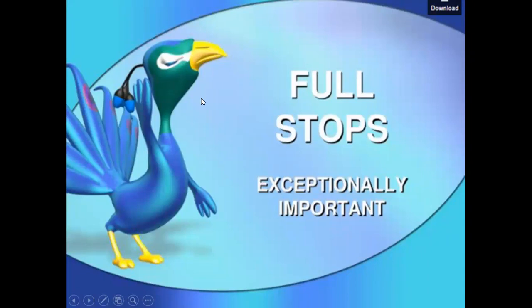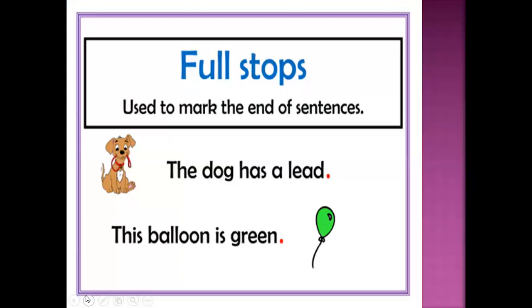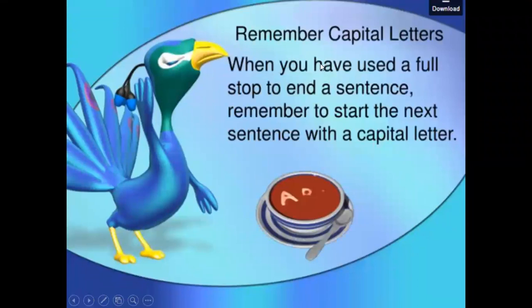Now coming to the next topic, that is full stop. Now full stop, all of us know what we mean by stop. Stop means to wait or to end something. So whenever we finish a sentence, we always put a full stop at the end. Now what is a full stop? A full stop is a dot that we put at the end of the sentence. And always remember, when you have used a full stop to end a sentence, remember to start the next sentence with a capital letter.